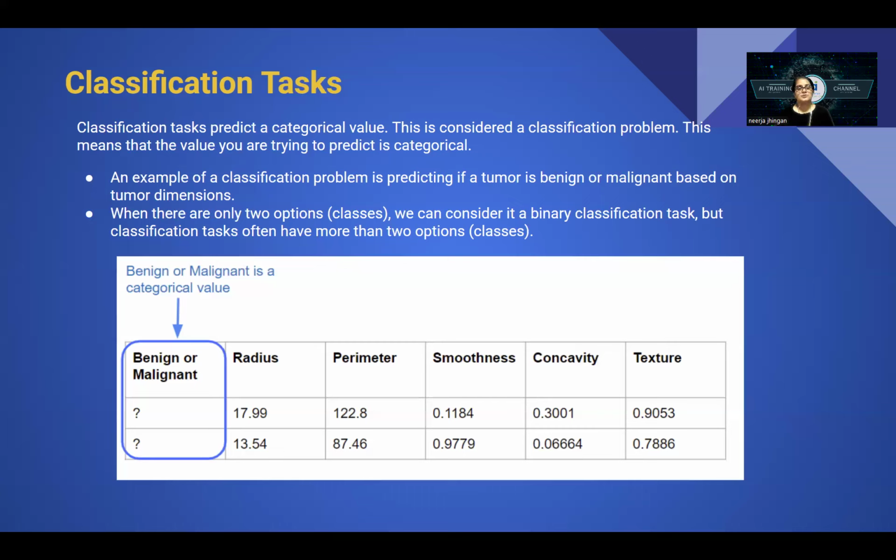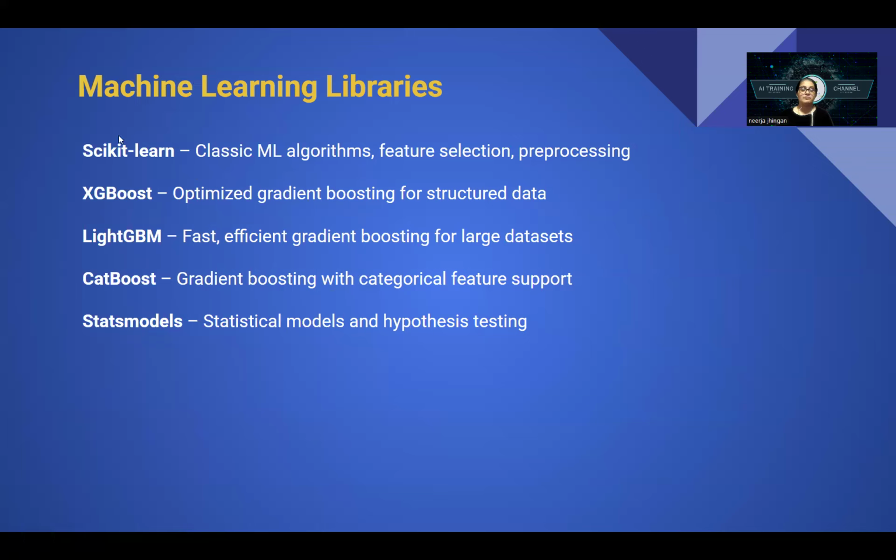Okay. So this is the difference between classification and regression. Now we will move ahead. We will talk about the most popular machine learning libraries which we use to build a model in machine learning. The most popular is Scikit-learn. If you really want to be a data analyst or a data scientist, you have to learn this.